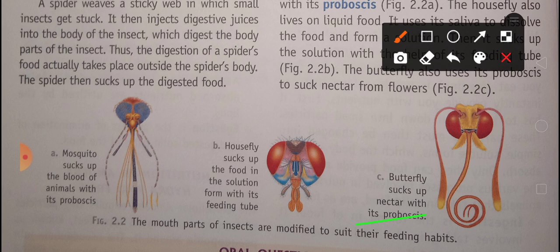Mosquito also uses the proboscis which is found on the mouth to suck the blood. This proboscis helps in sucking the blood.